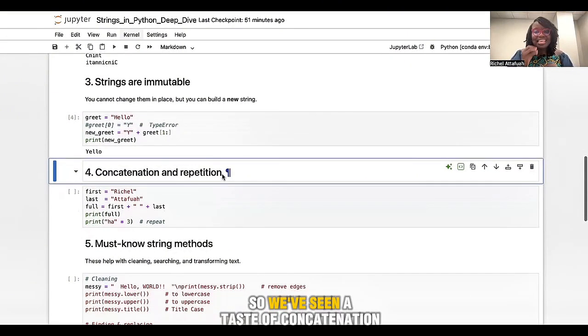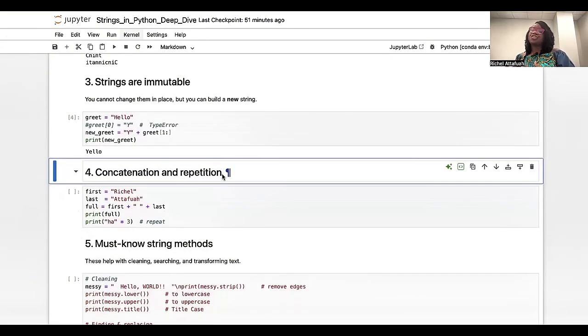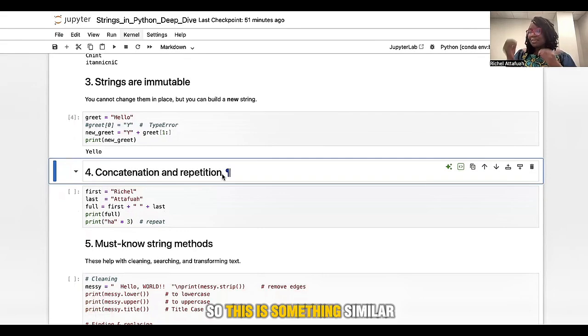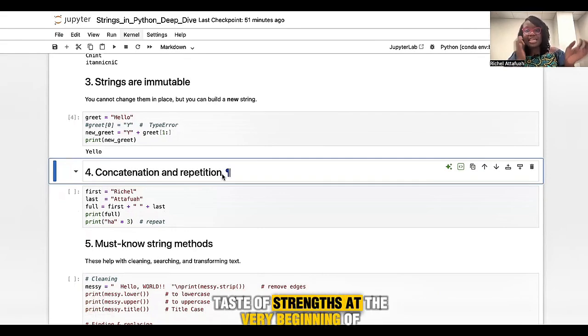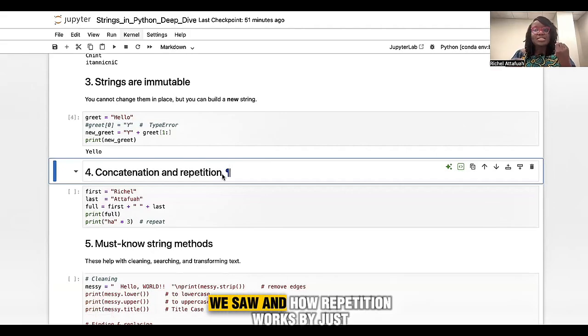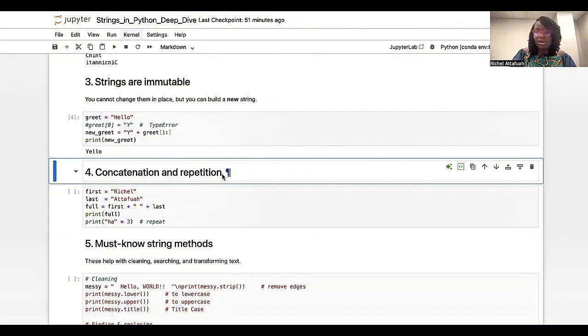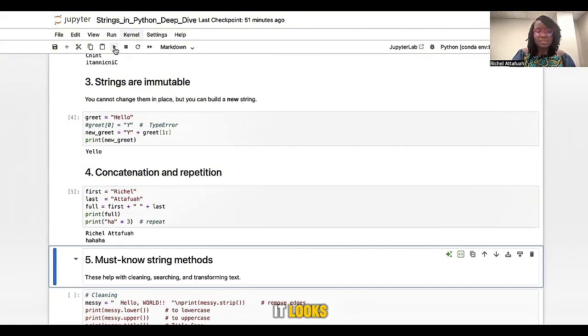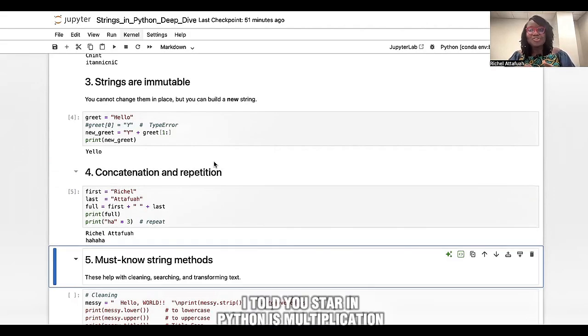So we've seen a taste of concatenation. Strings can also do repetition. This is something similar to when I was giving you a little taste of strings at the very beginning of the video. We saw how repetition works by just using the star symbol. So we're going to run this and see how it looks. HA star 3, I told you star in Python is multiplication.